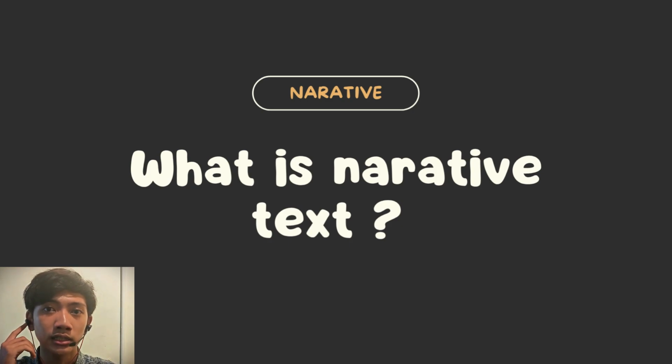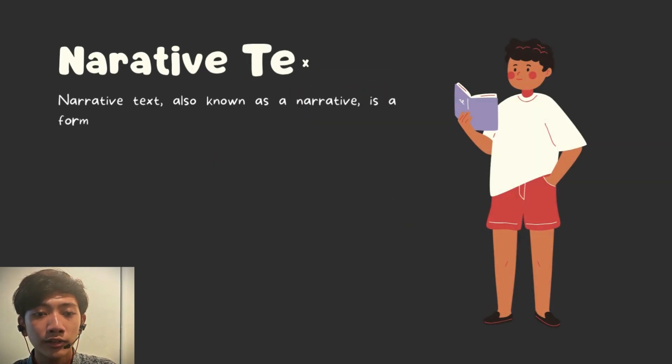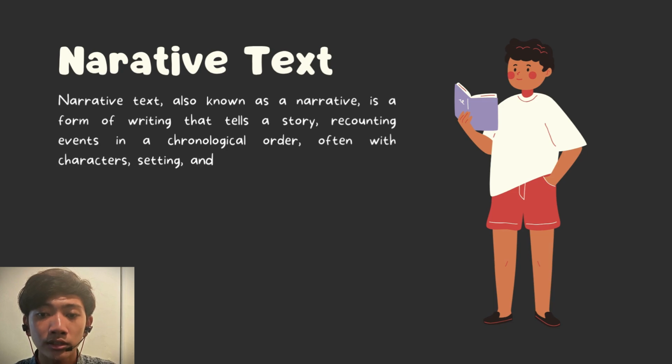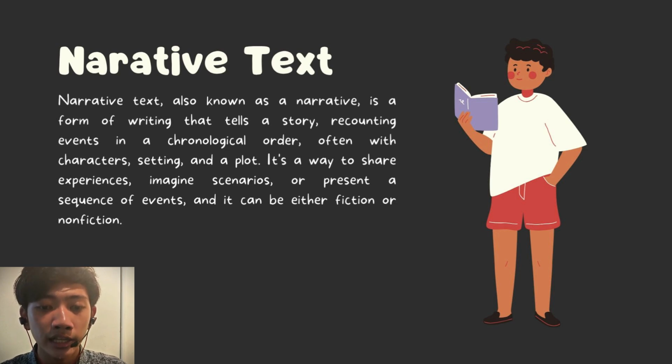So, what is a narrative text? Narrative text, also known as a narrative, is a form of writing that tells a story, recounting events in chronological order, often with characters, settings, and a plot. It's a way to share experiences, imagine scenarios, or present a sequence of events, and it can be either fiction or non-fiction.